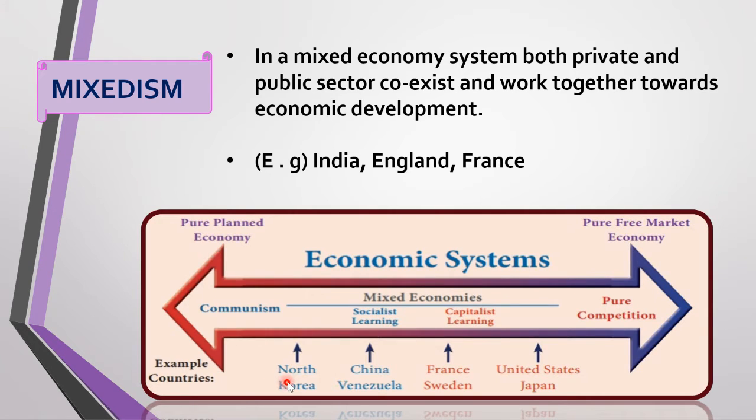We have North Korea. North Korea represents command economy. China and Venezuela also are command or socialistic economies. What do you mean by command or socialistic? Everything is owned by the government. France and Sweden are examples for mixed economy. We have the private sector and the public sector. It is a combination of capitalism and socialism. United States and Japan are examples for capitalistic economy. So the red side shows communism, where everything is owned by the government. Blue side indicates pure competition.